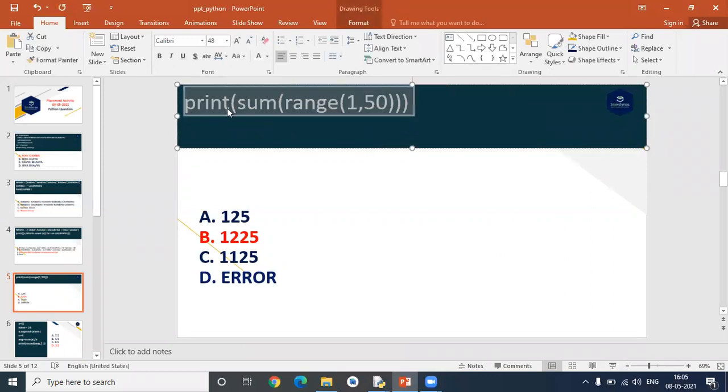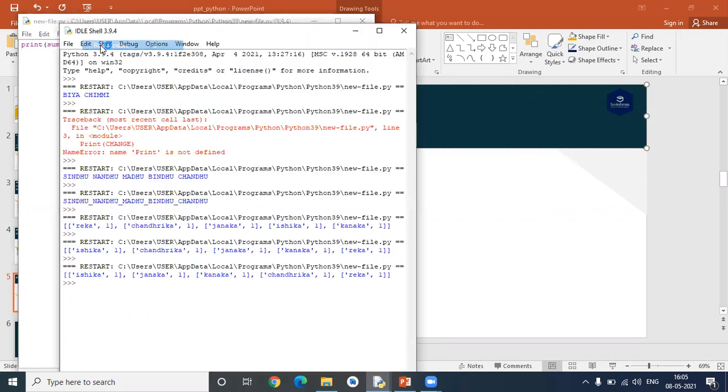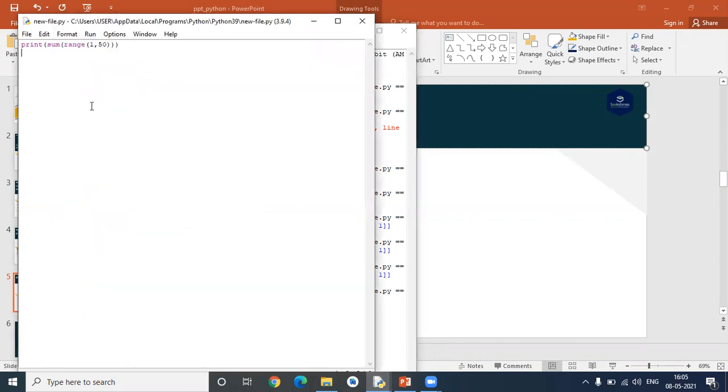I'll copy the same thing, paste it here, same, just save before going to run. See, 1225 is the right answer. You can change any value for a year. It is taking start from 1, end for 50.